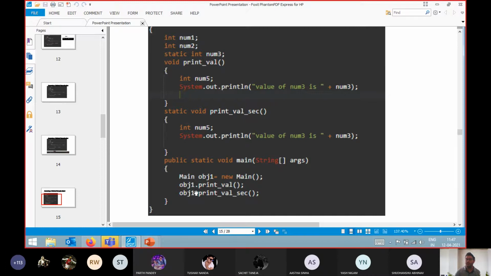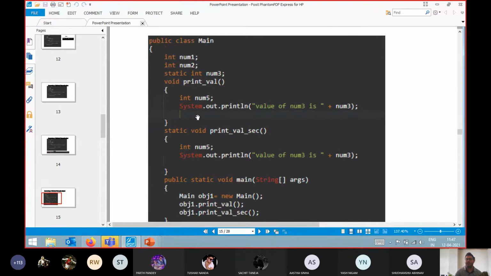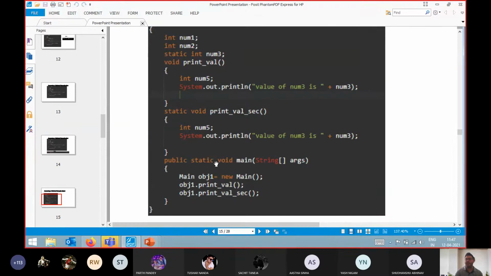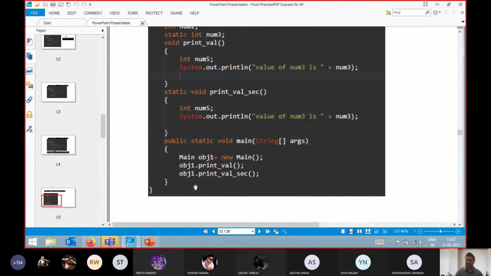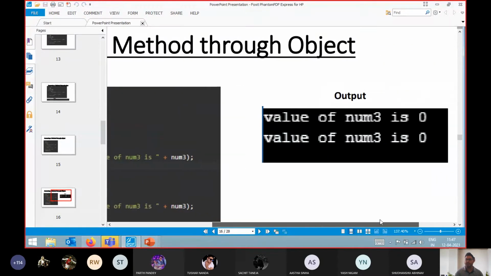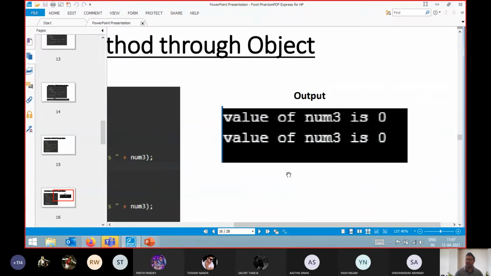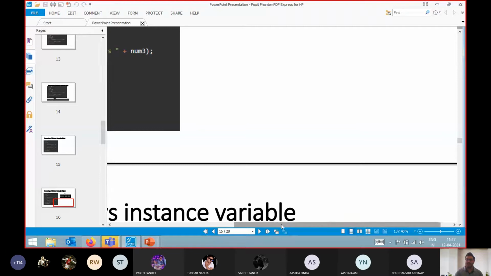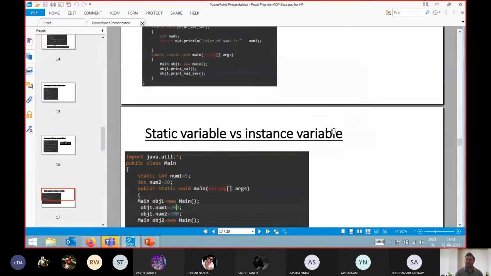But it is not mandatory to call these static methods with the help of an object. It is not at all required. You can directly call it with the help of your class name, or if you're working in a single class, there is no need to reference any class name or object name. Like this. If you execute this code, you can see we get the output again: value of num3 is 0, value of num3 is 0. So this is all about this thing.